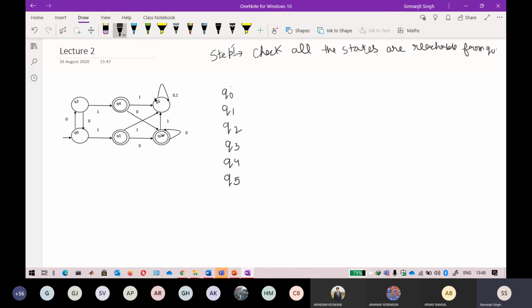Okay, so Q5 we can reach. So all the states are reachable from Q naught. This is one of the most important steps. If any state is not reachable from Q naught, you have to cancel that state. You have to take out that state. Just check. We have checked the first step, and it is good. So we do not need to worry about it. All the states are there.